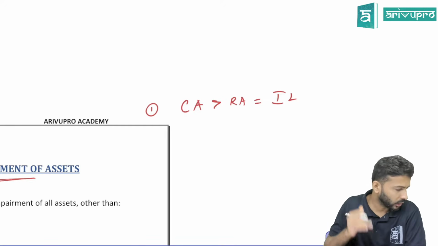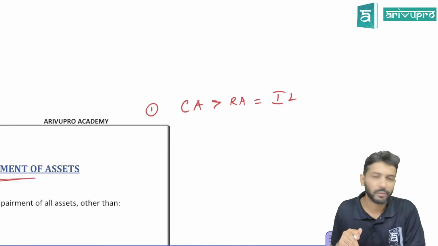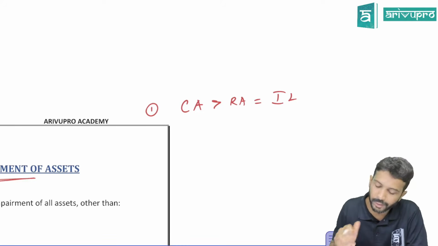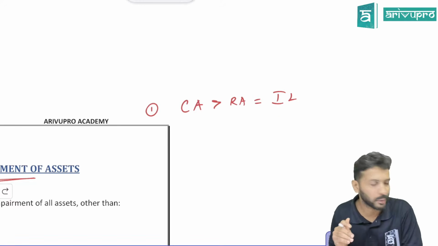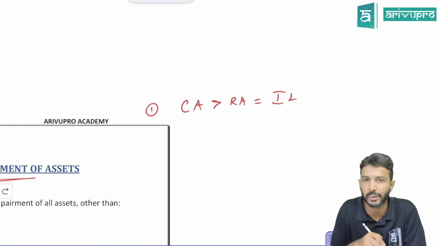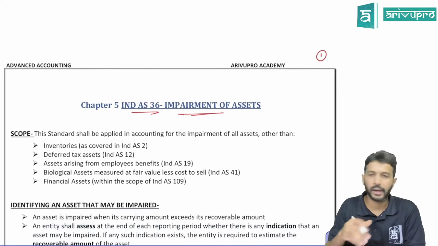Yes, no? Okay, now we're going to be studying more about the impairment loss: when it will come, when you need to recognize it, how you need to recognize it, etc. We'll be studying this concept of impairment loss in a lot more detail in this particular standard. But this we have already applied. I think everyone is comfortable with this. Okay, great. So let's go ahead and learn this standard.